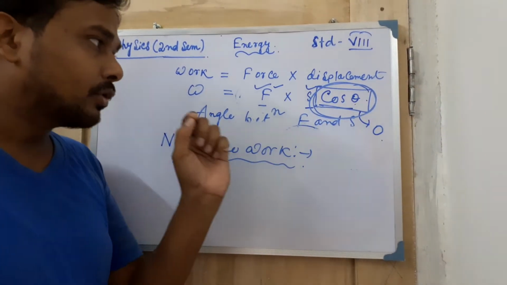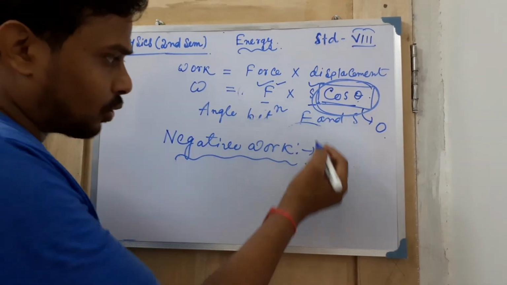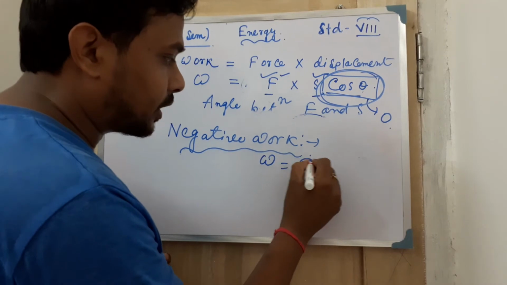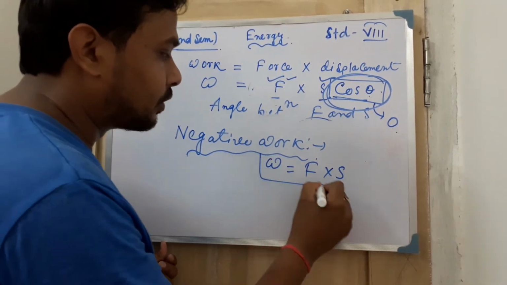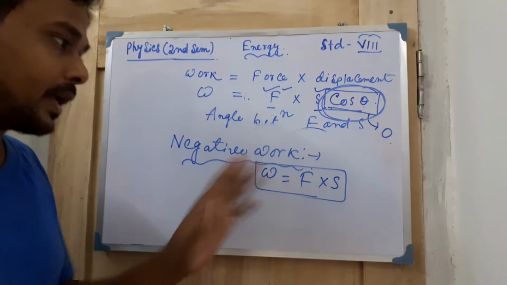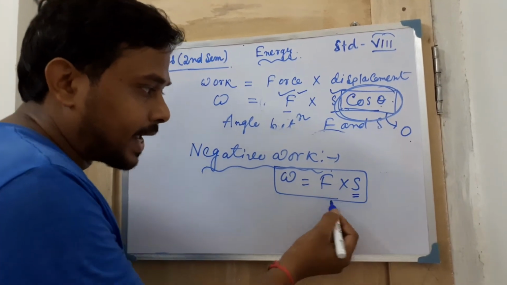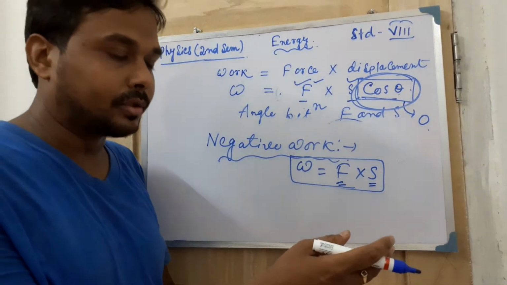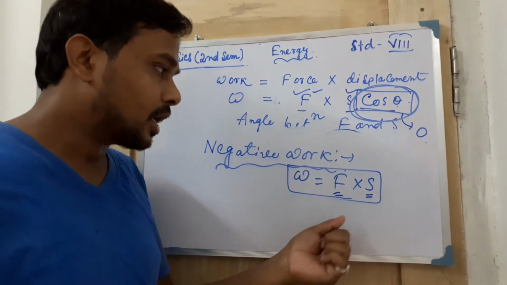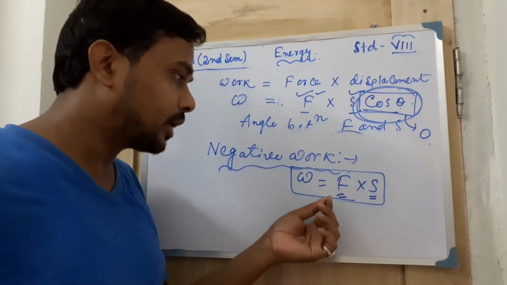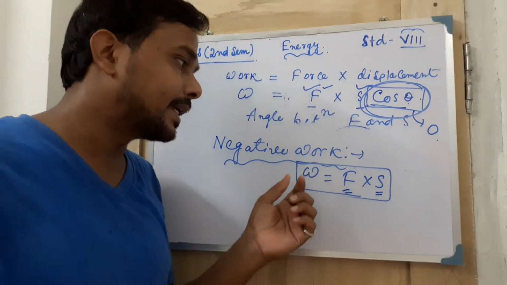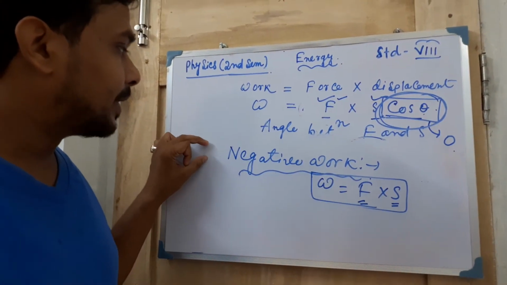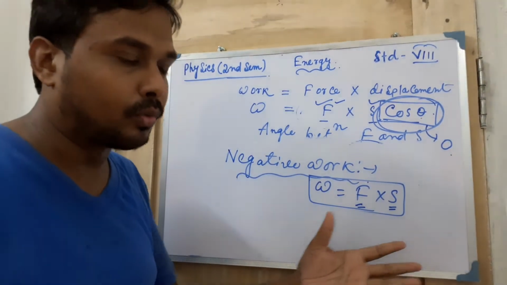But I am just telling you a simple thing, that with the help of the displacement, suppose you just think of this one, F into S, that work is equal to this much. So if the displacement and the force, both are vector quantities, so both are having directions. If these two things act in a different direction, then you have to say that I have done a negative type of work.